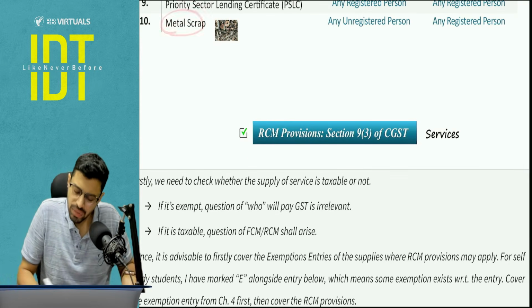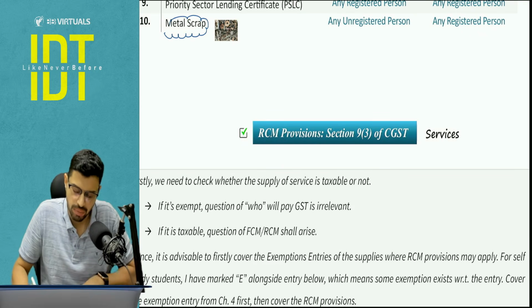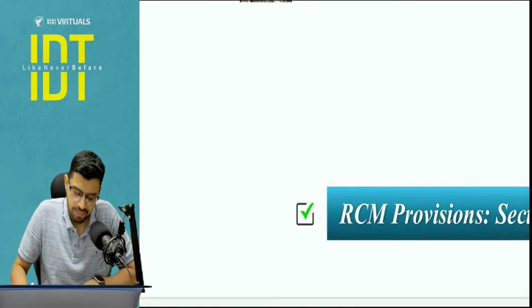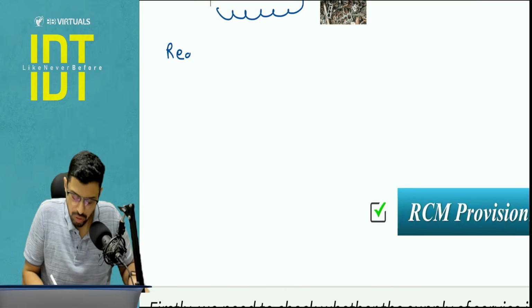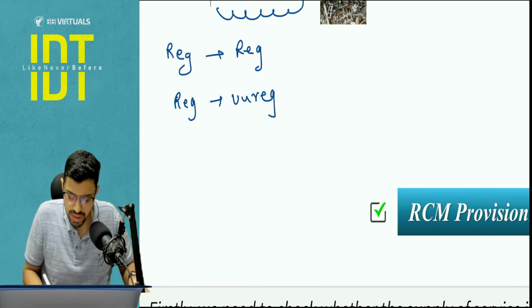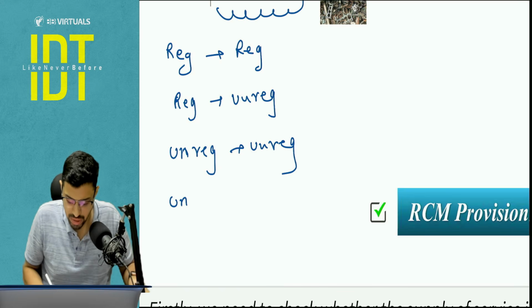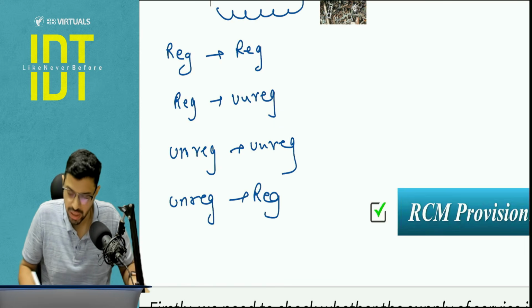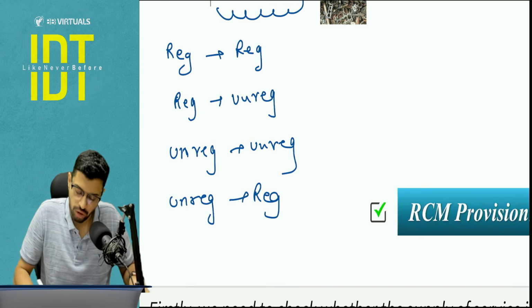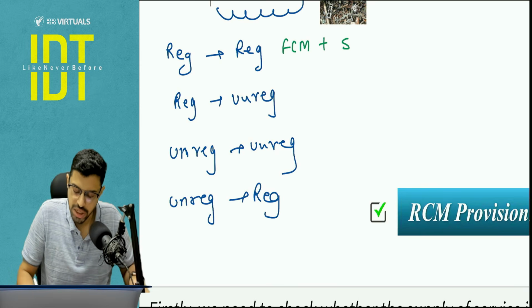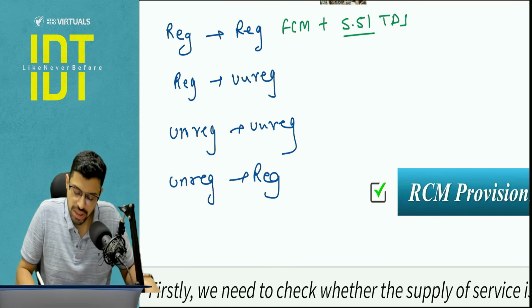And metal scrap, this particular summary you will be covering in the TDS chapter as well. But yes, metal scrap, I will give you a short summary. Unregistered to registered is RCM. Just pay attention. Registered to registered, and unregistered to registered. Just pay attention, everyone here. This is going to be taxed under forward charge mechanism, plus it will involve section number 51 TDS. Yes, this is covered in section 51. Registered to unregistered, it will be under FCM. Obviously, no question of TDS.